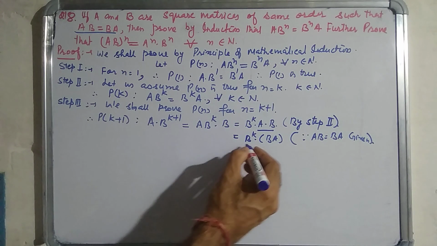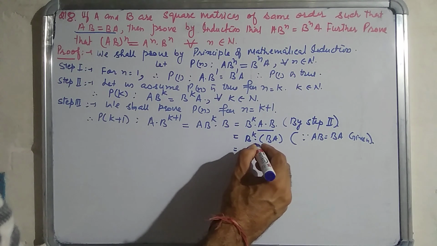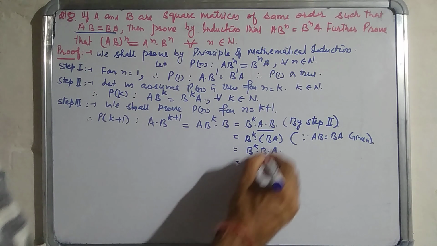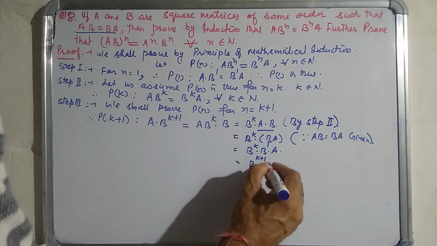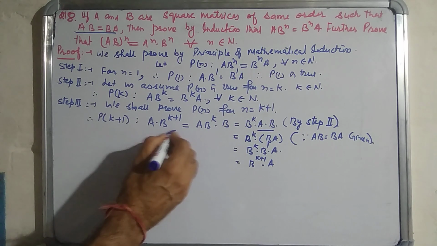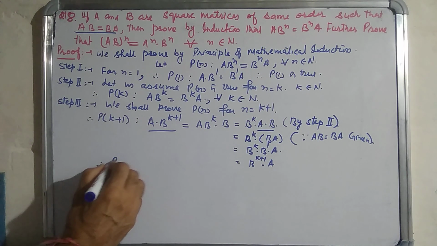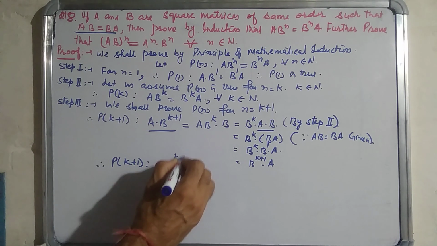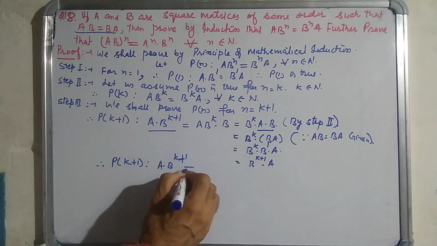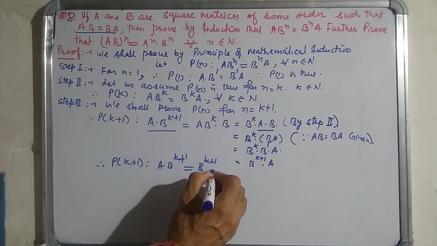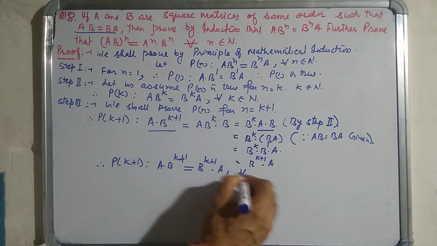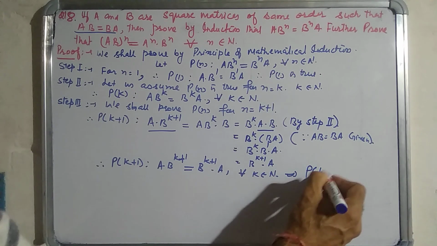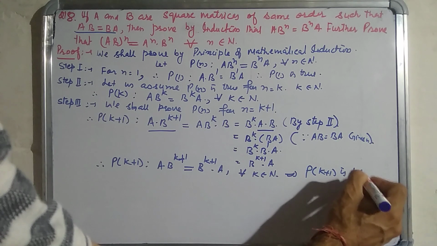Now B^k into B into A is equal to, this power is 1, therefore B^(k+1) into A. Now the Pk plus 1 statement becomes A B^(k+1) is equal to B^(k+1) A for all k belonging to set of natural numbers, which implies Pk plus 1 is true.